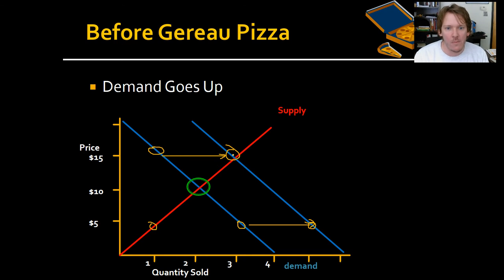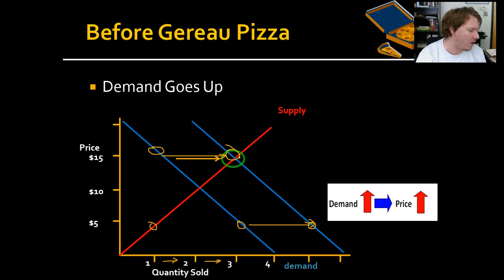And by moving the demand curve, we move it over. Why? Because more people are willing to buy it. And as we move it over to show more people are willing to buy, we see that it goes with a new price. Boom. Our new equilibrium is $15. Demand went up. Our price went up.